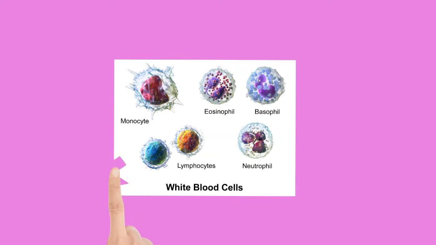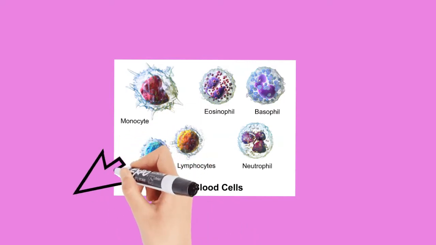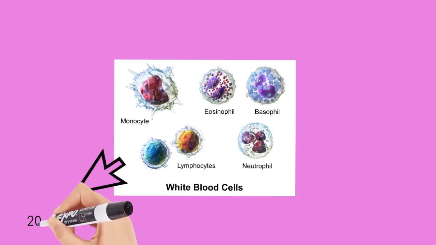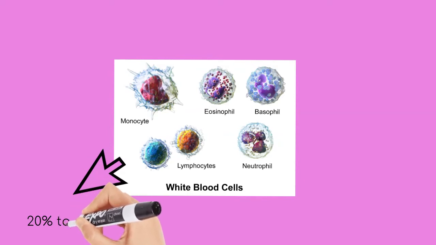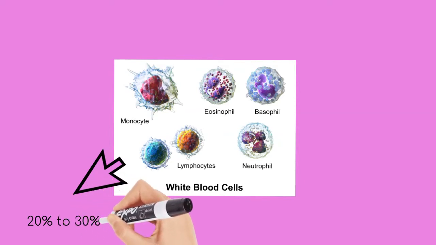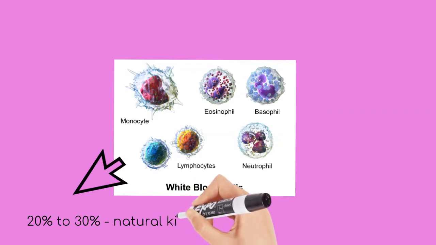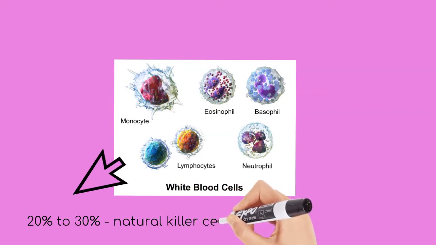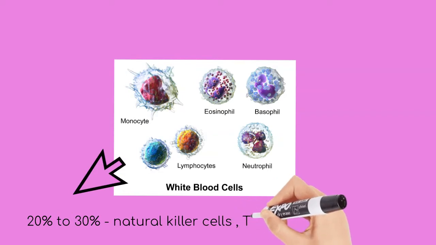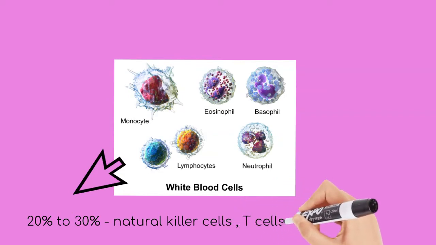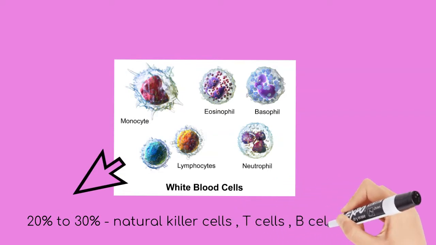20 to 30% of white blood cells are lymphocytes. Lymphocytes include natural killer cells, which function in cell-mediated, cytotoxic innate immunity, T cells, for cell-mediated, cytotoxic adaptive immunity, and B cells, for humoral, antibody-driven adaptive immunity. They are the main type of cell found in lymph, which prompted the name lymphocyte.